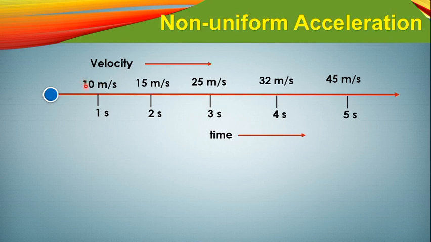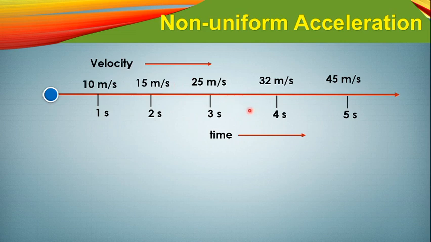First of all, the velocity has changed like 15 minus 10, I mean 5 meter per second, in 1 second. And in the next 1 second it has changed by 10 meter per second, because 25 minus 15 gives 10 meter per second.